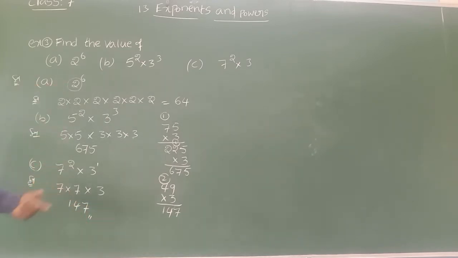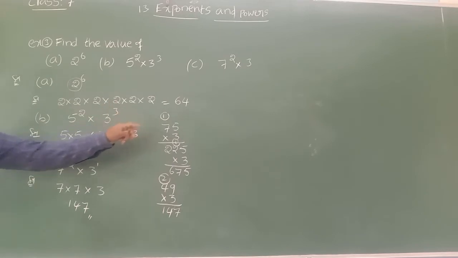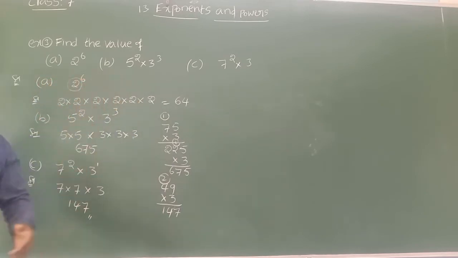So this is the way we can find the values. Hope it is clear to all. The base we are multiplying itself, and however much power is there, that many times we can multiply the base itself, so that we get the value of that particular exponential form.